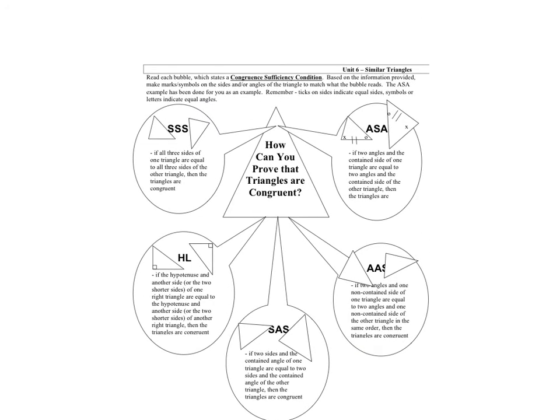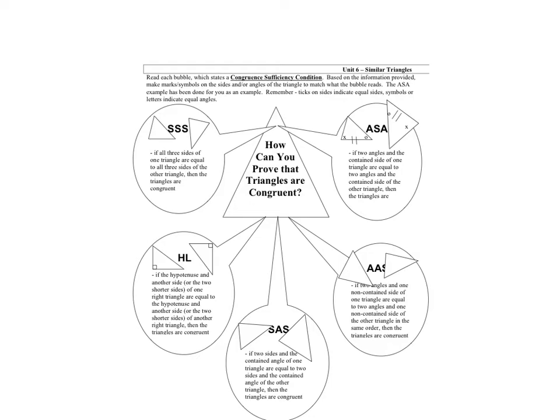Okay, now we're going to look at how to prove that triangles are congruent. Now, congruent just means that the triangles are identical. All the sides are equal and all the angles are equal. But when you're given a triangle, you're not necessarily given all of the information. You're not going to be given all of the sides and all of the angles of both triangles. So to prove it, we have 5 different ways we can do that.